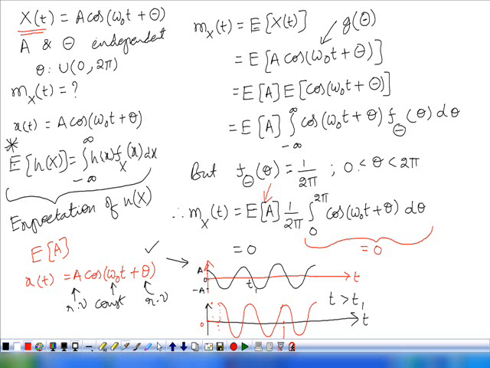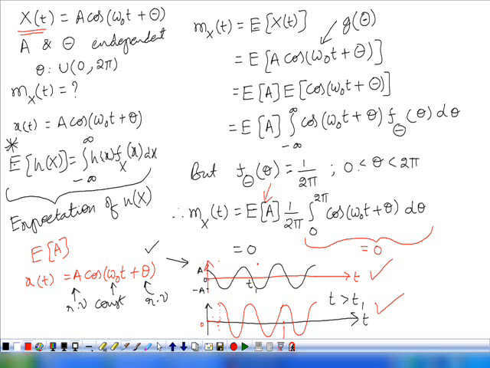So this sample function is deterministic, this one is also deterministic, and so on. All the sample functions of this random process are deterministic. So the random process is said to be a deterministic random process. Understood? If you know the previous values of the sample function, we can predict the future values.